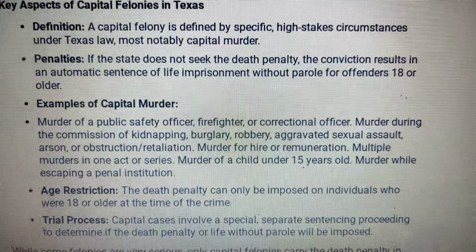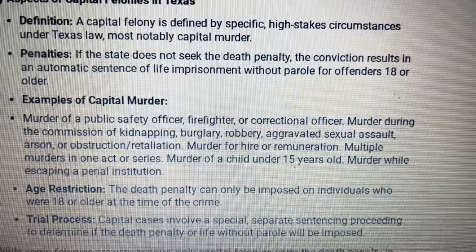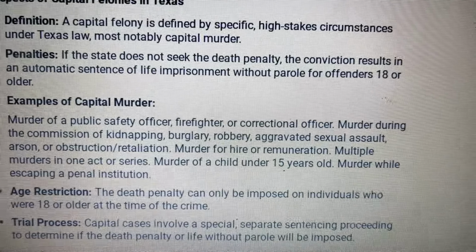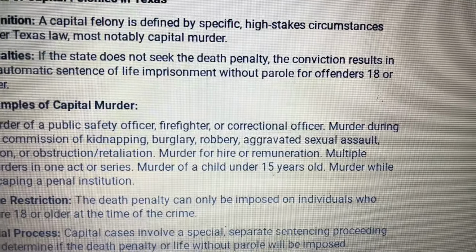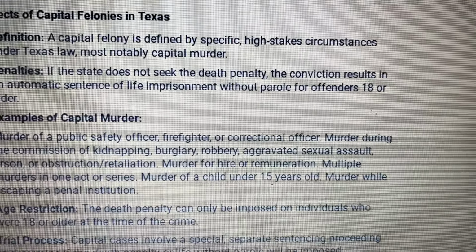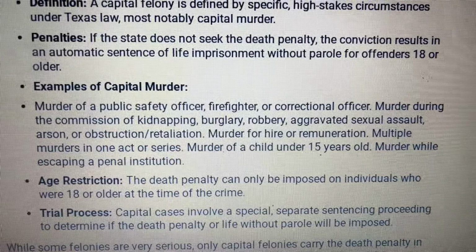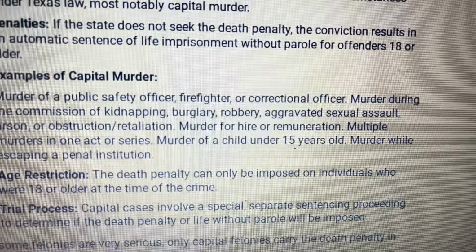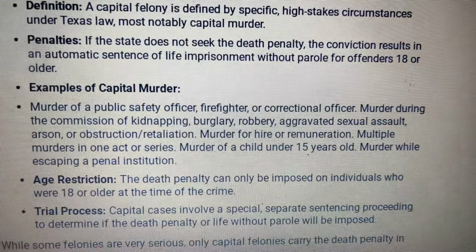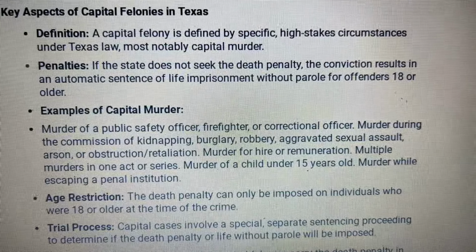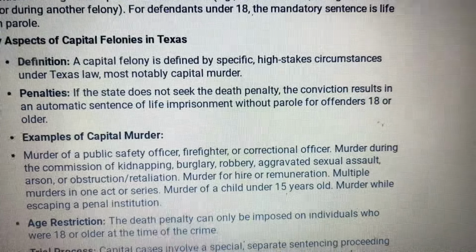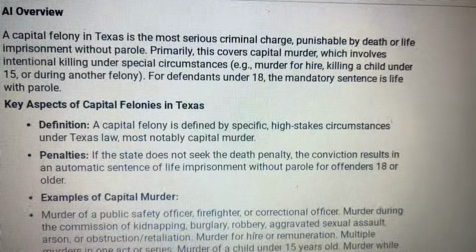Murder during another felony, kidnapping, burglary, robbery. Murder for hire, so that means hiring someone to commit murder. Murdering more than one person. Murder of a child younger than 15, or murdering someone while escaping jail or prison. This is serious.